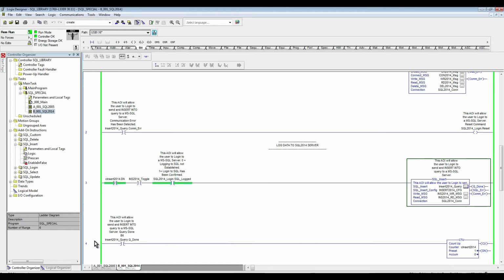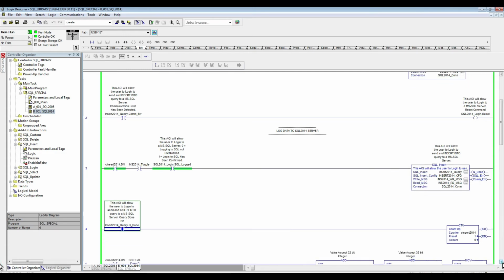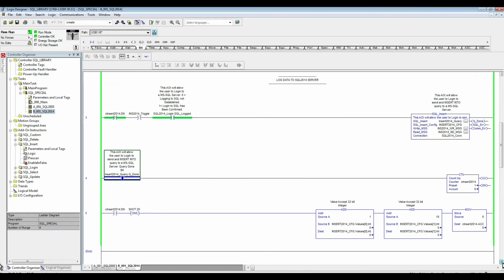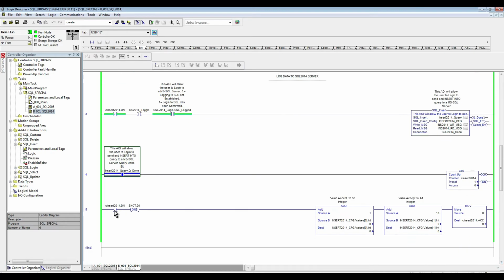Now for the values, what I'm trying to do is, as soon as we have a transaction done, we're going to count to 1, and as soon as the counter is done, we're going to give a one shot, and we're going to increment the value in column 1, which is item, by 1, and then increment the value in column 2 by 10.